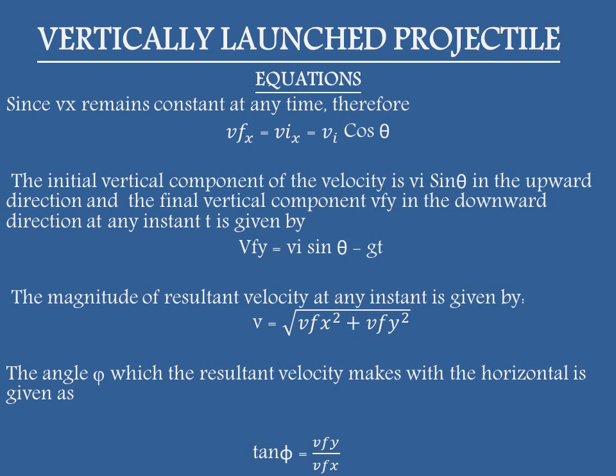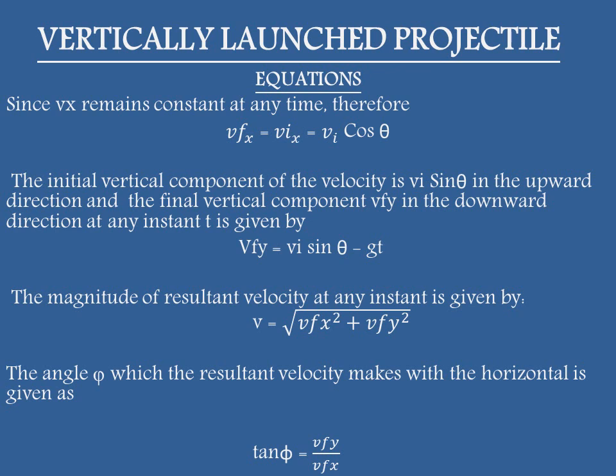Since Vx remains constant at any time, we can write the equation for the final and the initial component of velocity as Vfx equals Vix equals Vi cos theta. The initial vertical component of the velocity is Vi sin theta in the upward direction, and the final vertical component Vfy in the downward direction at any instant can be written as Vfy equals Vi sin theta minus gt.